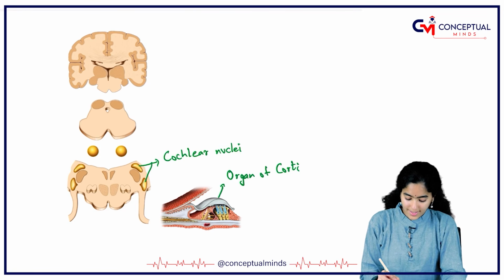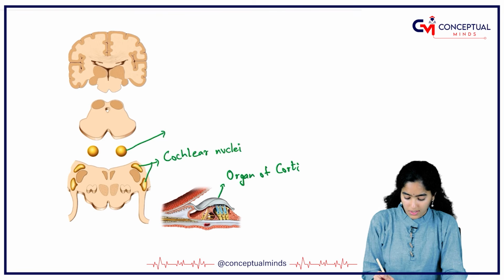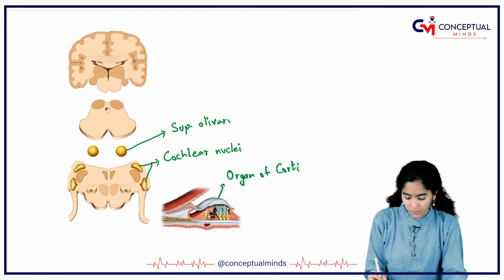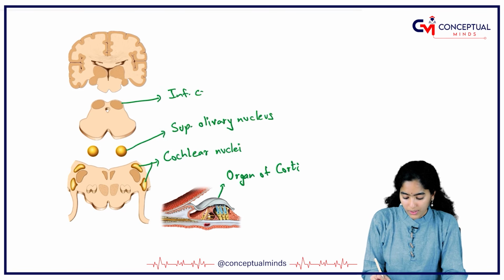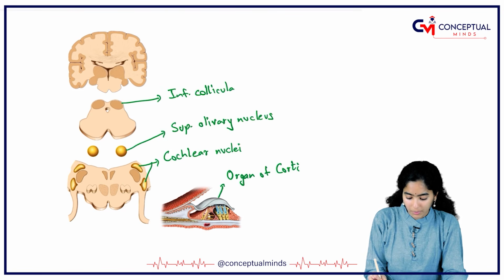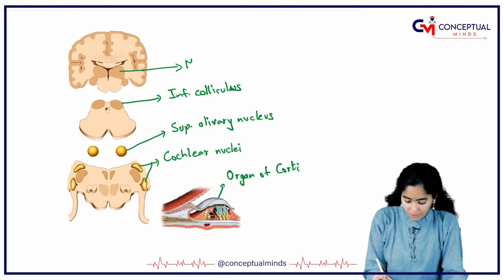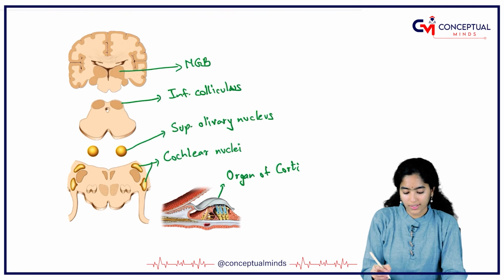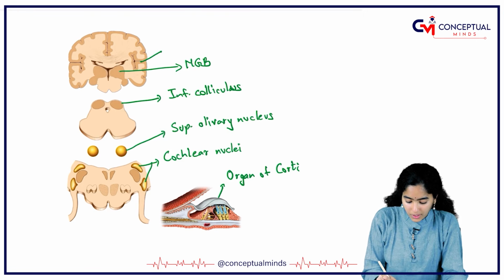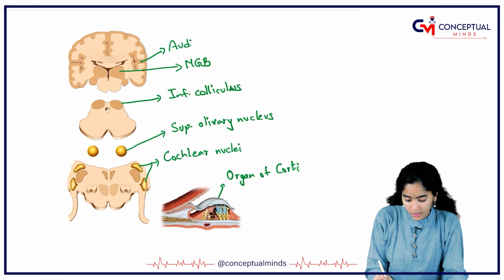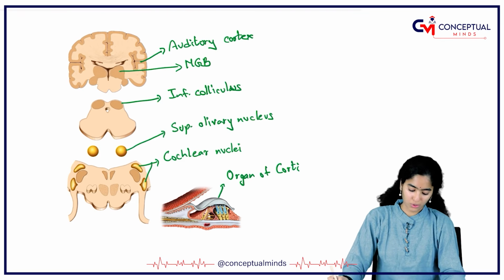Then, this in the pons is the superior olivary nucleus, and this is the inferior colliculus in the midbrain, and this is the thalamus. Here we have the medial geniculate body, and somewhere here is the auditory cortex, area number 41 and 42.